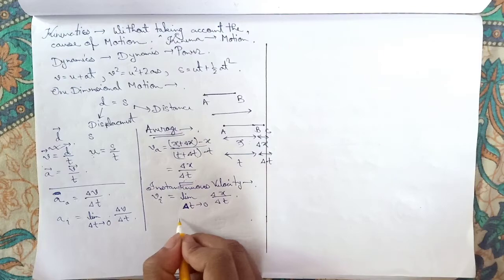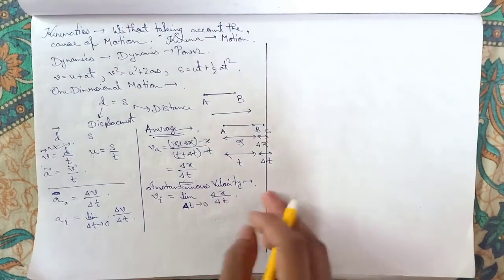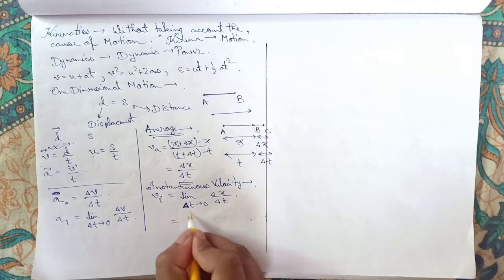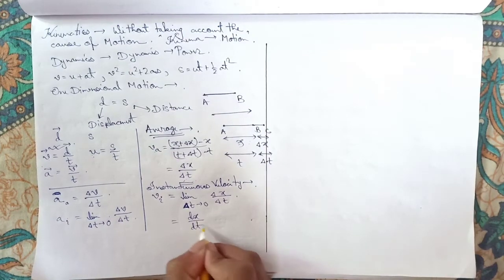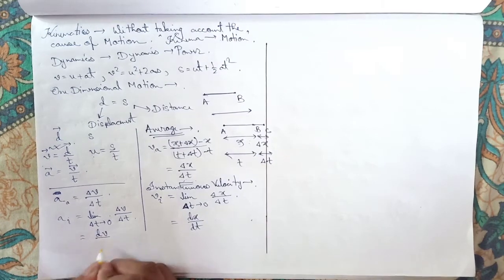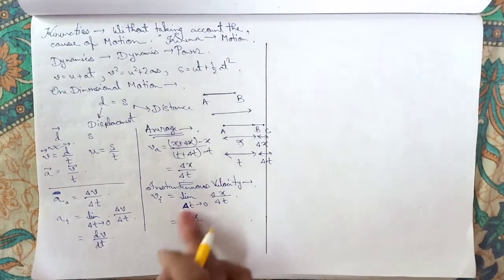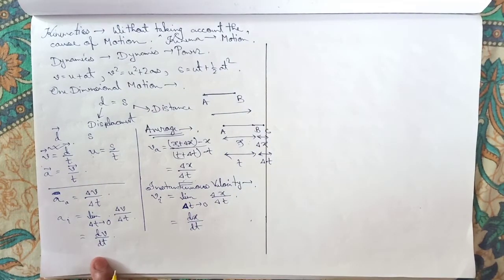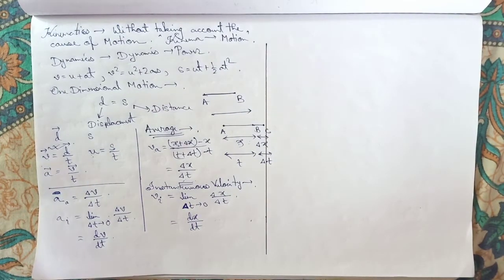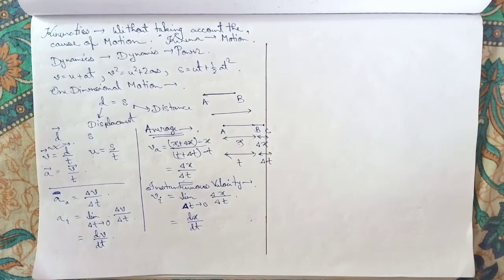In numerical applications you cannot write the limit every time, so we can shortly write it as dx dt. You may be familiar with differentiation from mathematics, but to introduce that concept of differentiation and to aid numerical work, we introduce the concept of instantaneous velocity and instantaneous acceleration.